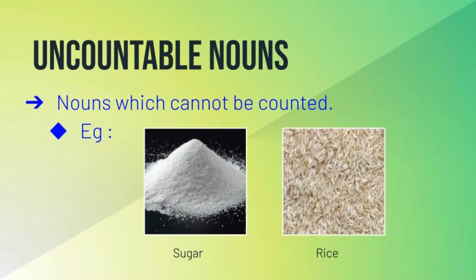Students, once again I am repeating, nouns which cannot be counted are known as uncountable nouns. We have seen 2 examples. So many examples are there, but here we have given 2 only. Sugar and rice are examples of uncountable nouns.